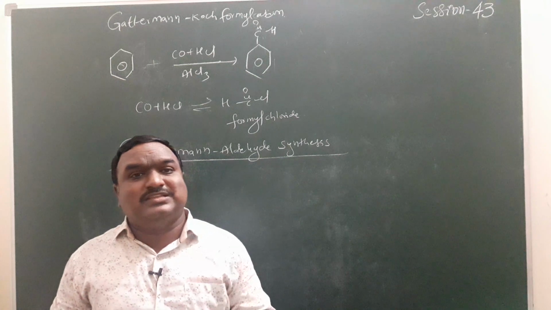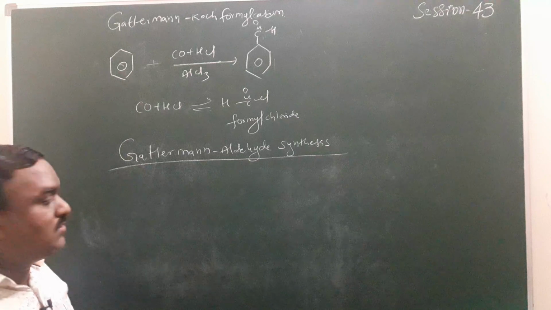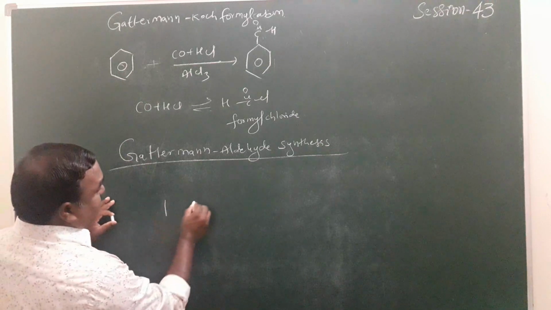HCN, HCl, AlCl3 is given, which is called Gattermann aldehyde synthesis.